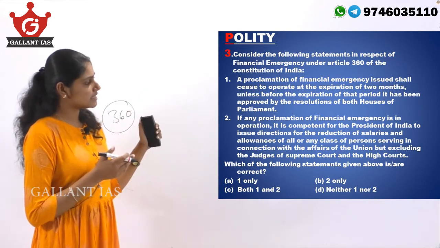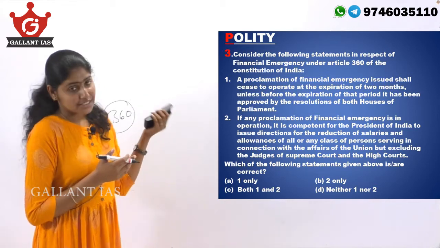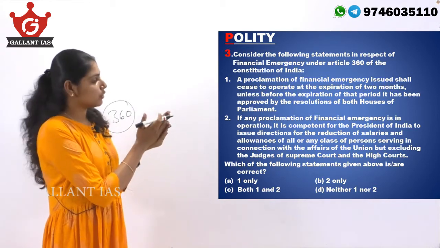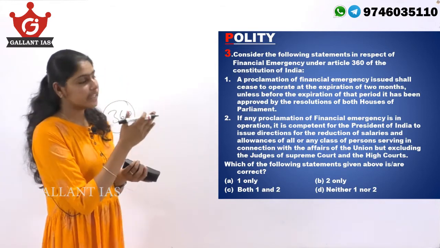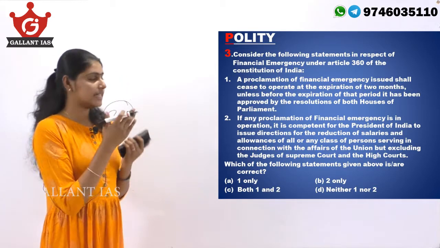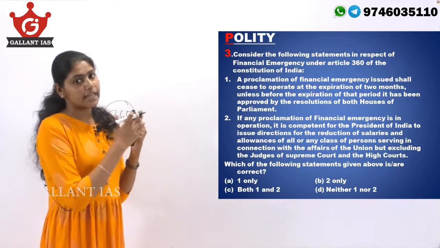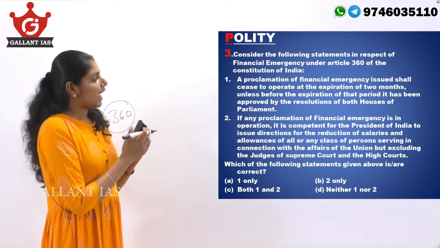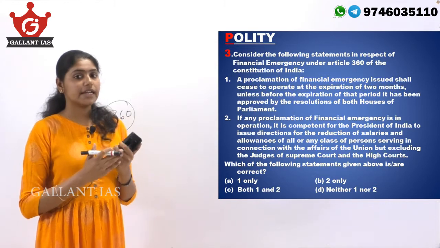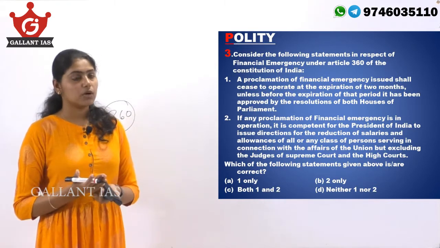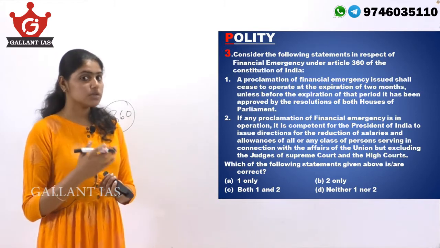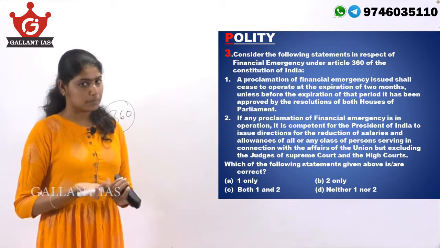The statement is correct for approximately 3/4 of its part, but when dealing with the affairs of Union, but excluding the judges of Supreme Court and High Courts. The last part is what is making that statement wrong. Actually, if the President desires that the salaries and allowances of judges of Supreme Court and High Court have to be also reduced during financial emergency, then it can be so.